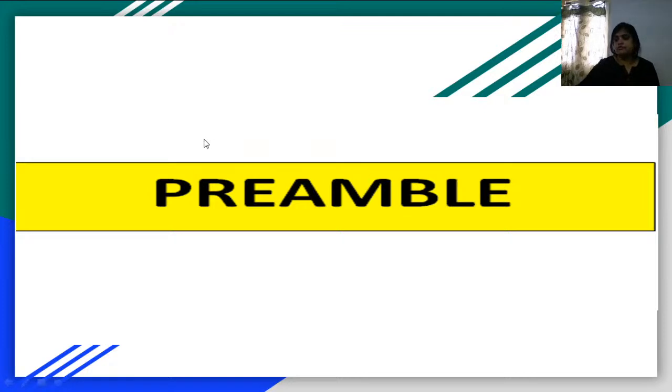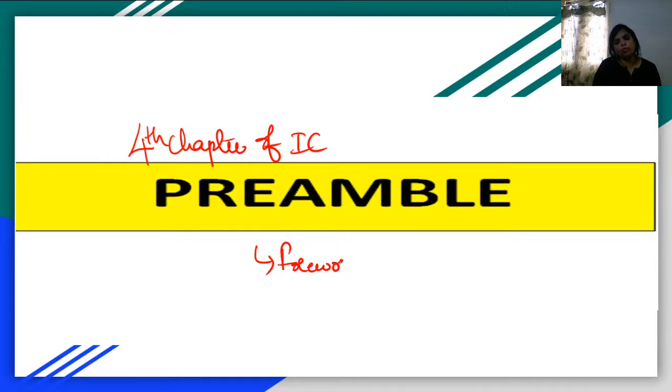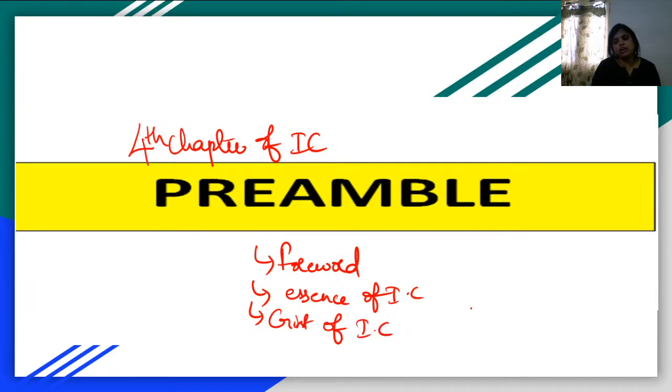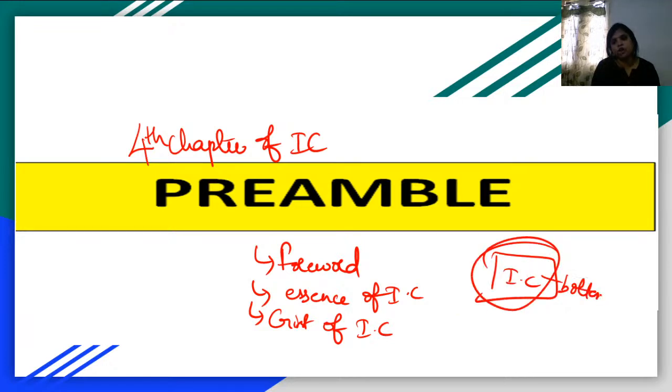So this is the fourth chapter. Very, very important. Preamble is nothing but the foreword. This preamble will let us know the essence of the Indian Constitution. It is like a gist of the Constitution; the bottom line of the Constitution can be clearly depicted from this preamble.